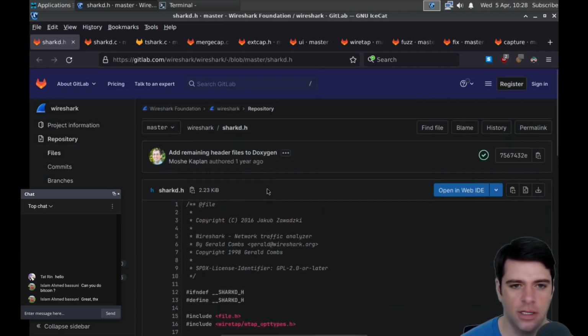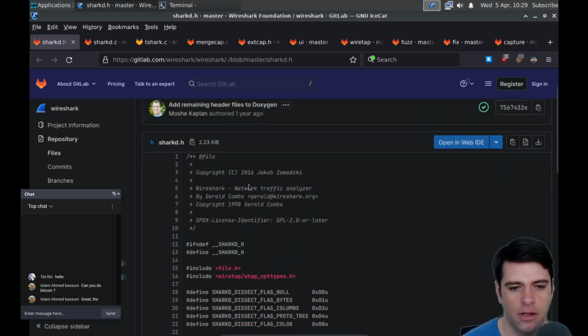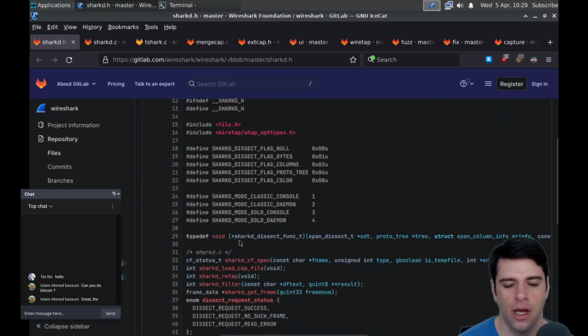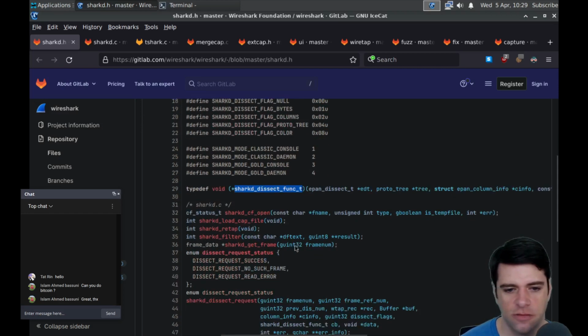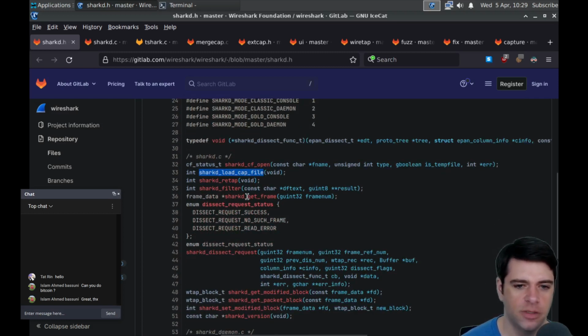Okay, so here's sharkd. I'm going to guess a Shark daemon. Network traffic. Okay, this is just a copyright statement. Oh, sharkd dissect. Maybe d is for dissect. So cf open, load cap file. I guess probably like a pcap file, or maybe it just means capture file. A sharkd dissect request. It's going to take a frame num, a frame ref num, a previous dissection num, a wtap rec. I don't know what rec means.